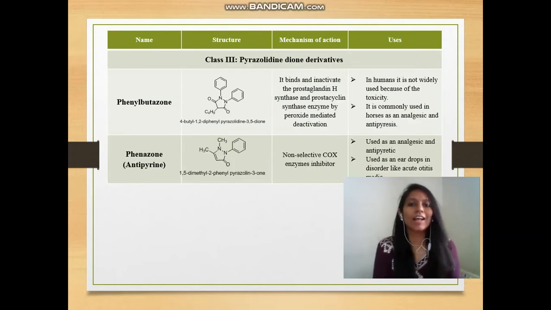Next we have class 3, pyrazolidine-dione derivatives: phenylbutazone and phenazone. These two drugs are not widely used in humans, but they have the pyrazolidine-dione type of ring in their structure.